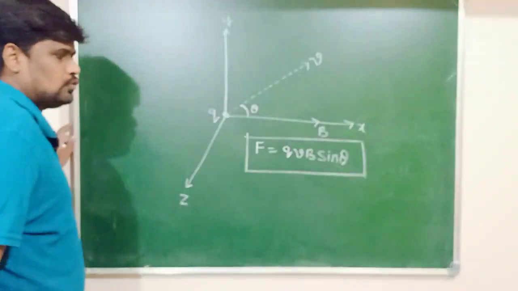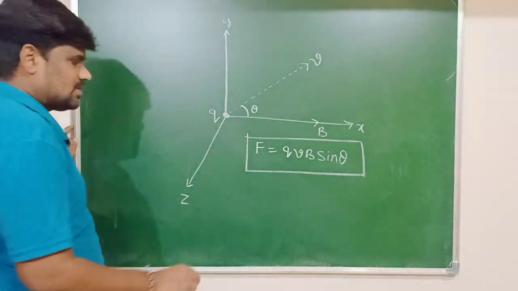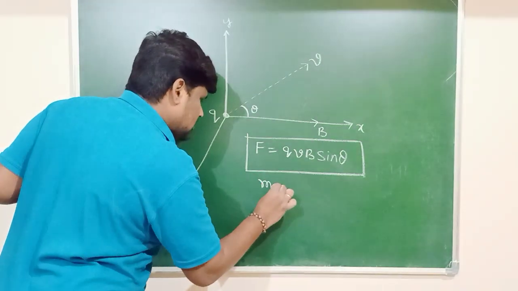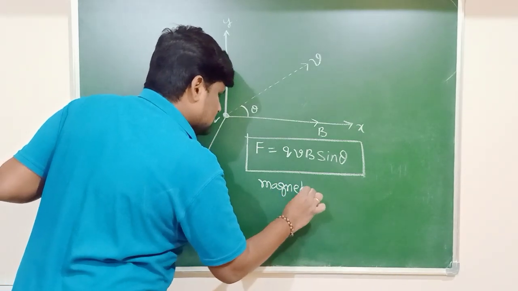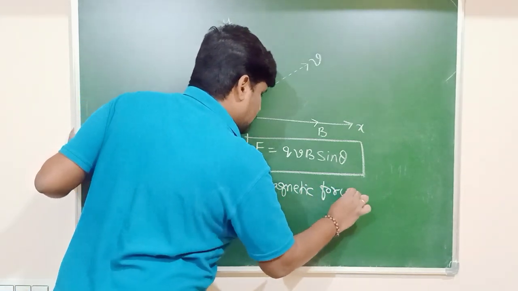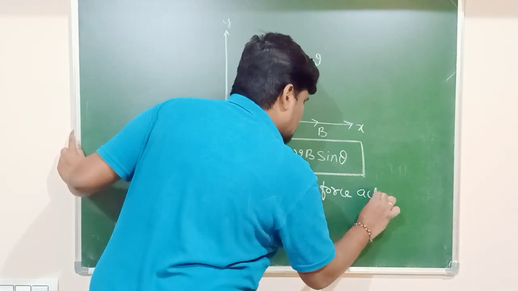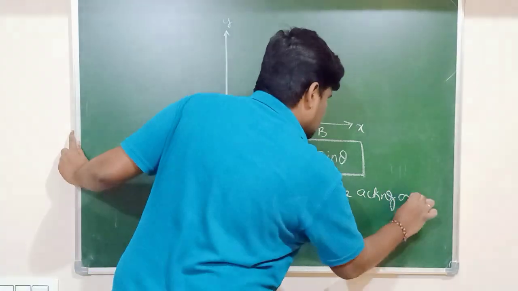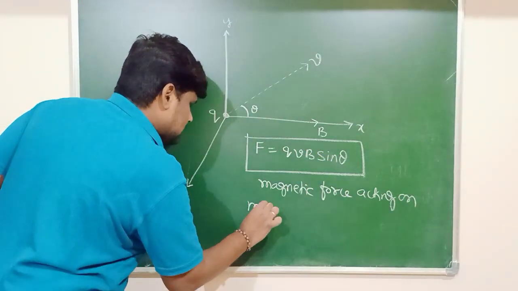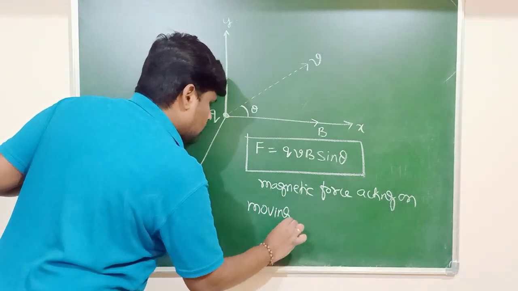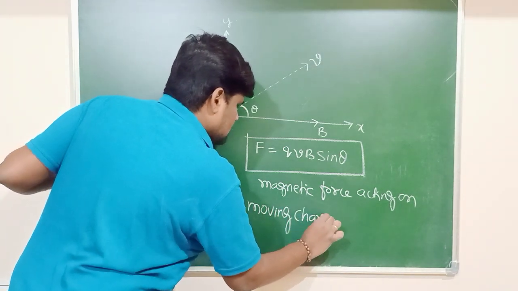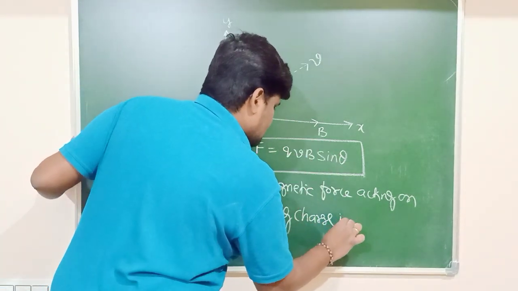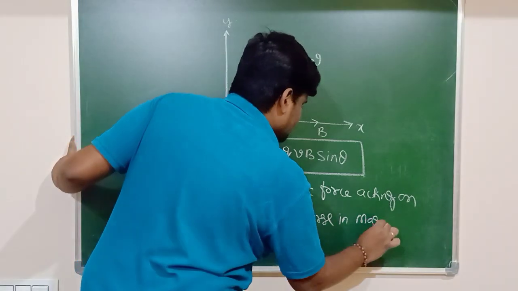Therefore F equals QVB sin theta is called which force? Magnetic force acting on a moving charge. Very important. Moving charge in which field? Magnetic.